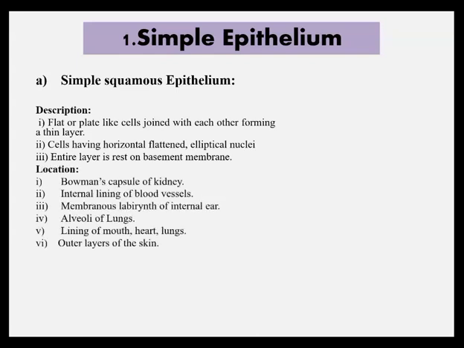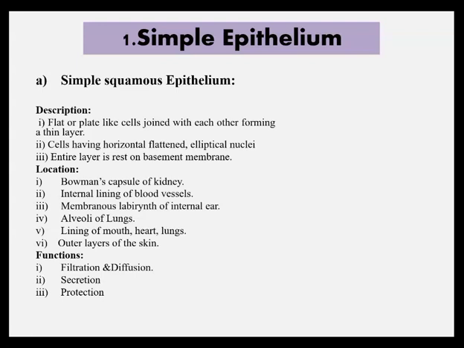The simple squamous epithelium is found in Bowman's capsule of kidney, internal lining of blood vessels, membranous labyrinth of internal ear, alveoli of lungs, lining of mouth, heart and lungs, outer layer of the skin. Simple squamous epithelium performs various functions.